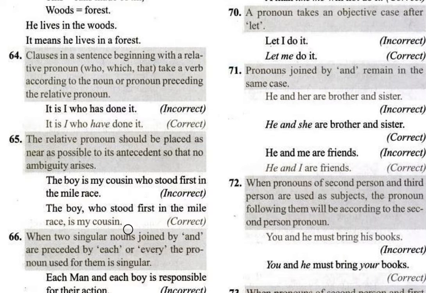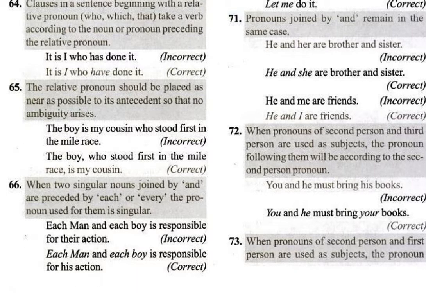It should have been. So here, what is it referring to? Antecedent. What is it referring to? Who is referring to boy? So the antecedent here is boy. So when the antecedent is boy, then it should be immediately after that. The relative pronoun should be placed as near as possible. Okay, that is the rule. Okay, we'll go to the next one now.